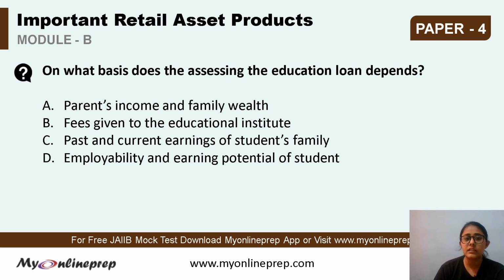So what all is considered? Family's income and family wealth. If the individual is a minor, then the family's authorization is required. Otherwise, it is not. Also, exceptions are available. Then fees given to the educational institute will decide the amount of loan that is to be sanctioned. The past and current earnings of the student's family do not matter. The actual basis on which the education loan depends is the employability and the earning potential of the student. So banks assess this and then they provide the education loan to the applicant. So the correct answer is option D.